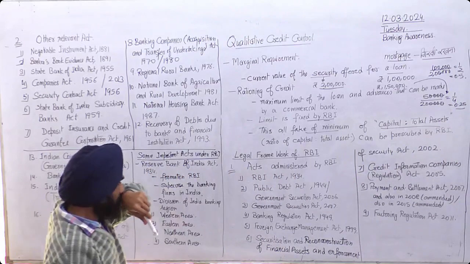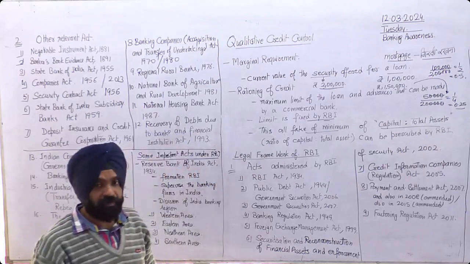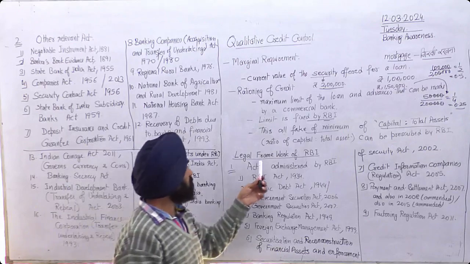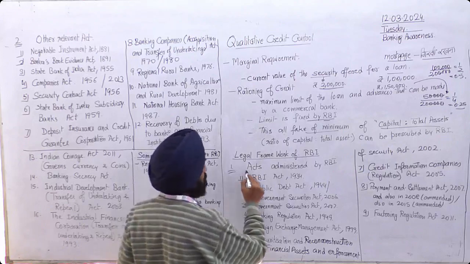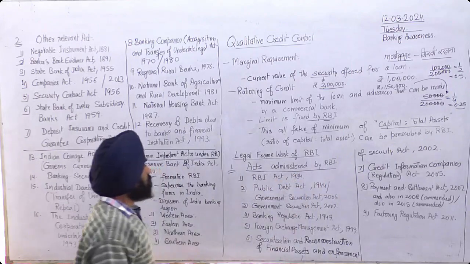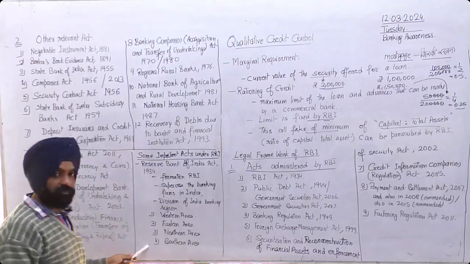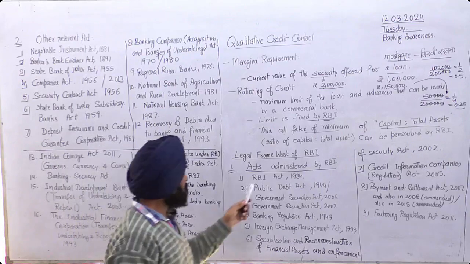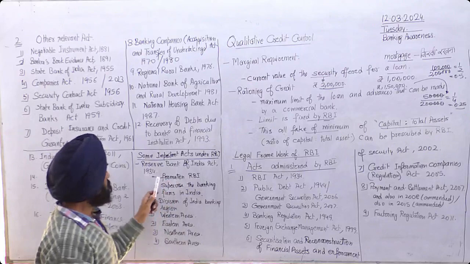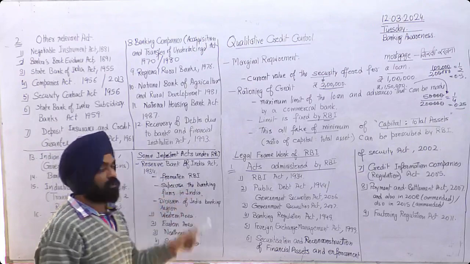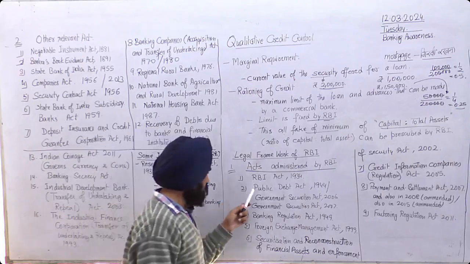Then after that we come to the legal framework of RBI, the Reserve Bank of India. First, the acts administered by RBI. The first act is the RBI Act, the Reserve Bank of India Act 1934, and we will also discuss it further. It is for the formation of RBI; under this act, RBI was formed.